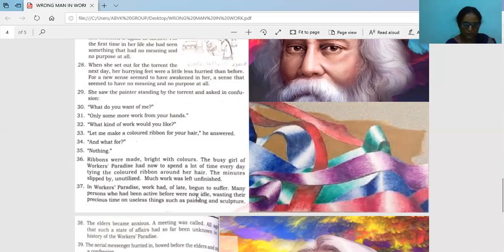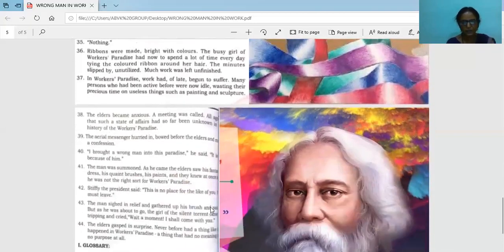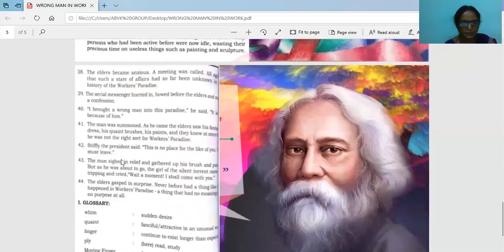Before it was going fast, and now what happened? Then the entire scenario of heaven was changed. Many persons who had been active before were now idle. Idle means they became lazy. They were not doing any work and were wasting their precious time on useless things such as painting and sculpture. So all the people who liked that also started doing painting and sculpturing.